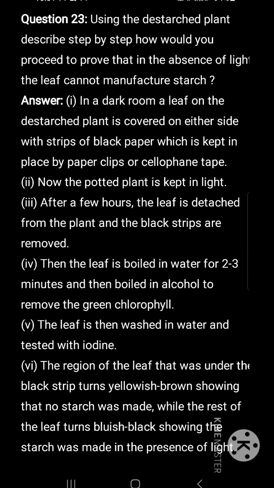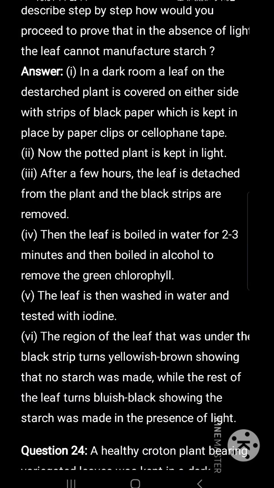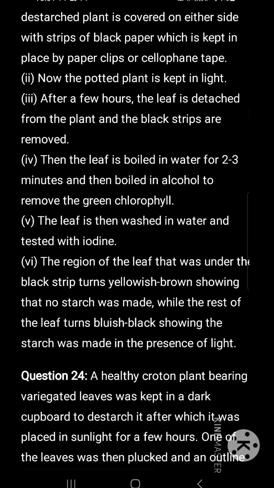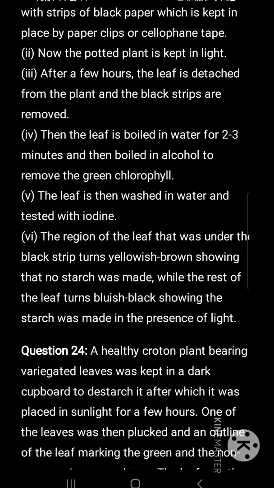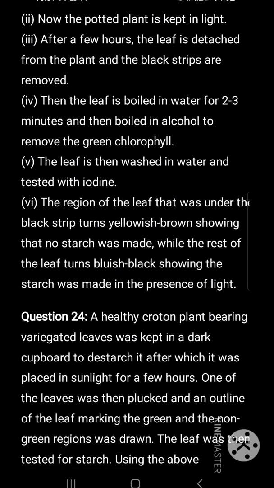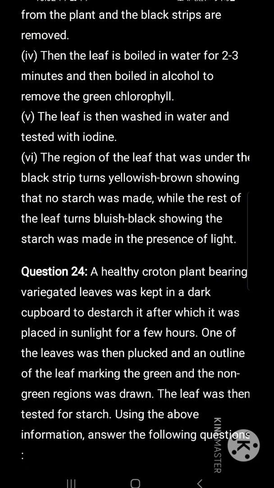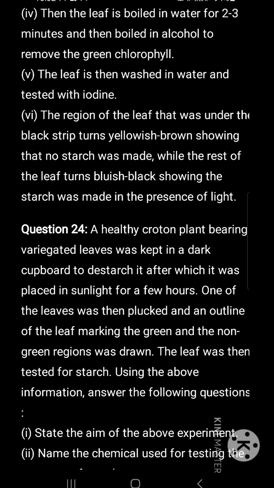In a dark room, a leaf on the de-starched plant is covered on either side with strips of black paper, which is being kept in place by paper clips or cellophane tape. Now the potted plant is kept in the light. After a few hours, the leaf is detached from the plant and the black strips are removed. Then the leaf is boiled in water for 2 to 3 minutes and then boiled in alcohol to remove the green chlorophyll. The leaf is then washed in water and tested with iodine.